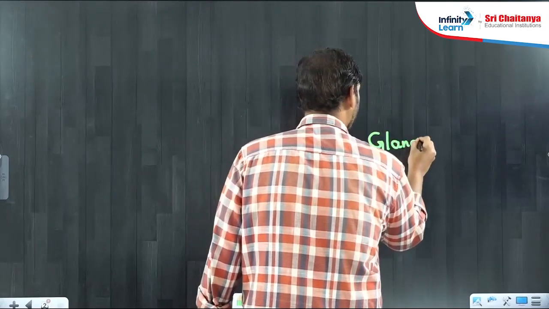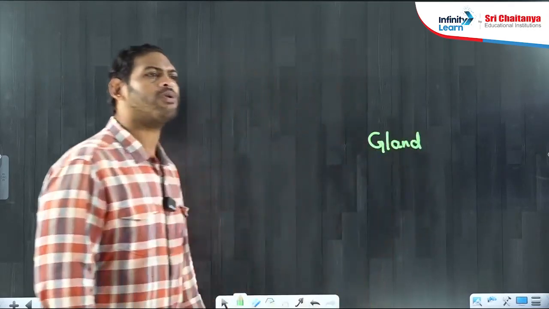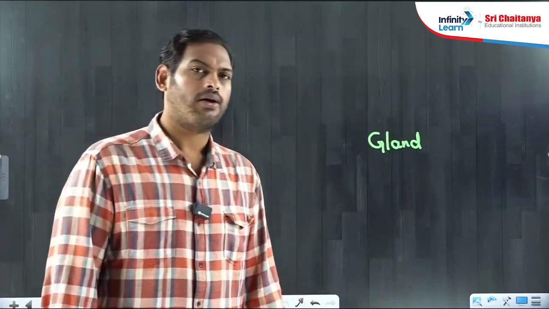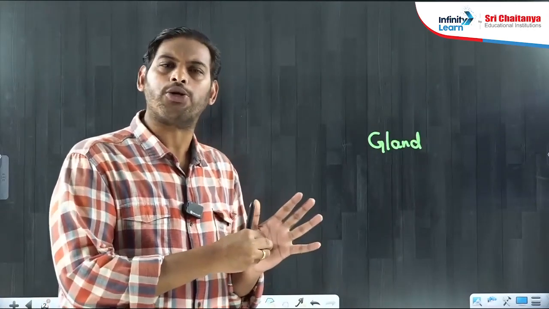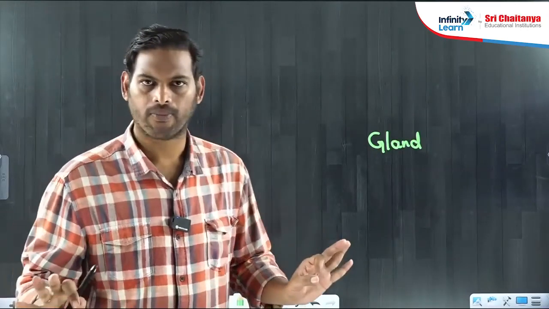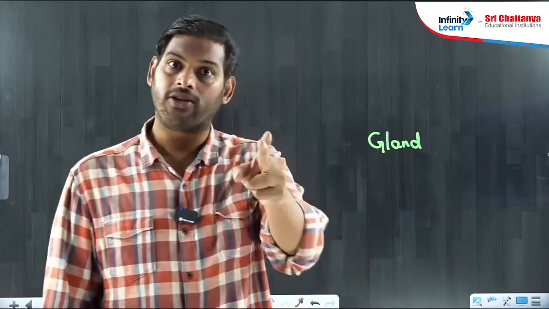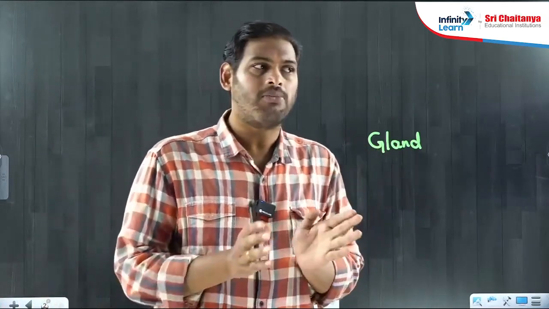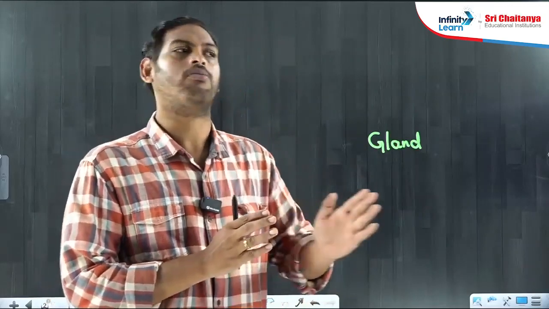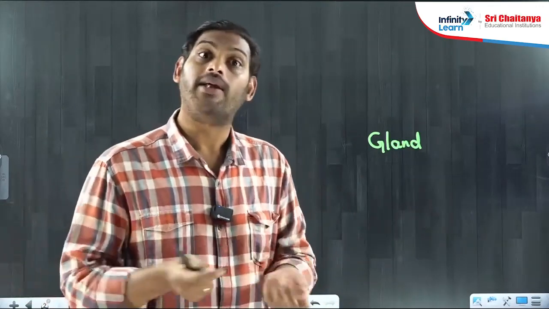Glands make hormones. The question was that, does every gland manufacture a hormone? No. If you have at least 30-35 glands in your body, some glands make hormones, some glands make enzymes, and there are some glands which can make both of these.